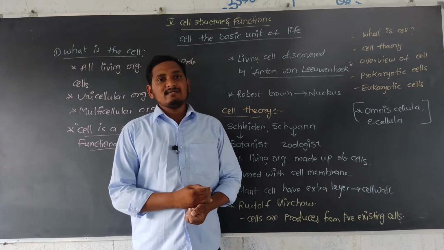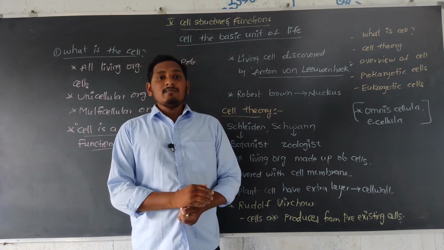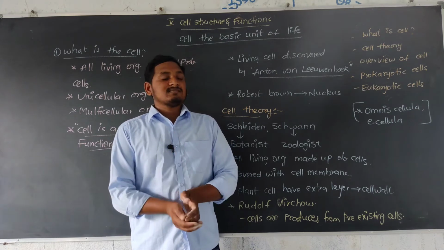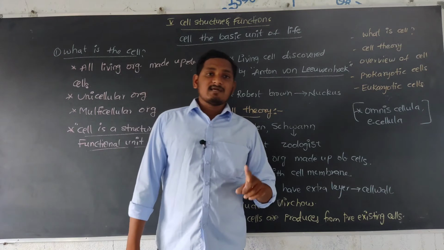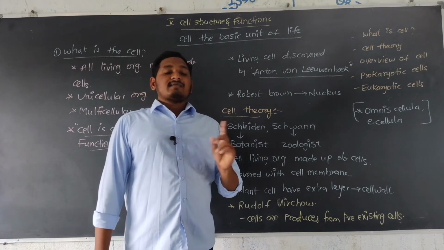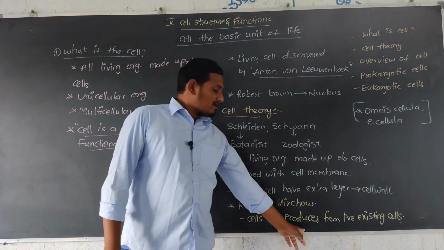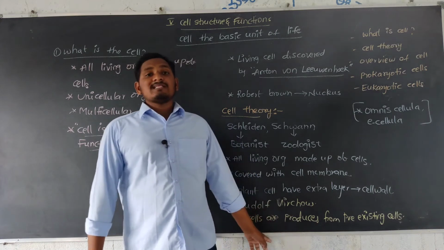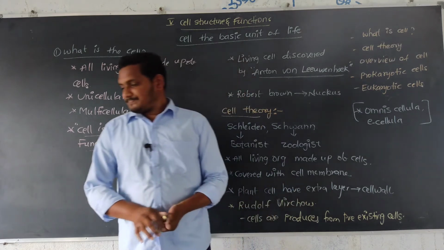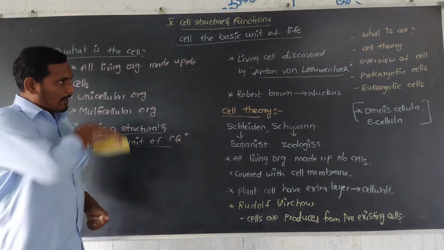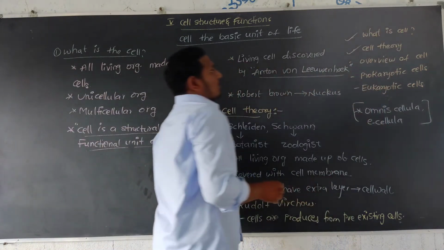How can we understand cell theory? All living organisms are made up of cells, covered with cell wall and plasma membrane. And Rudolf Virchow said new cells are arising from pre-existing cells. These two things we are discussing are cell theory. So cell theory is covered.